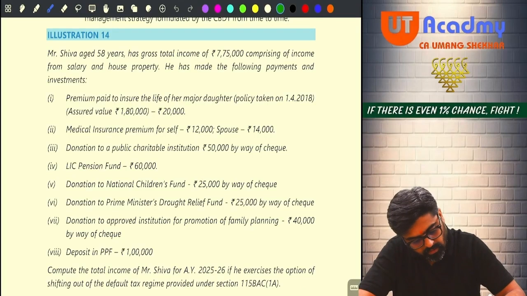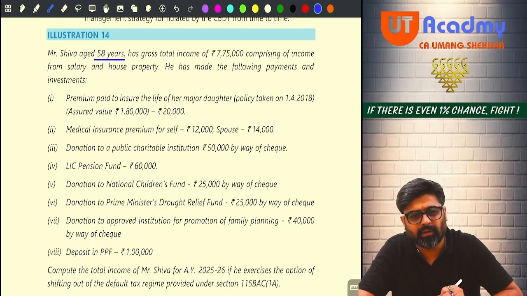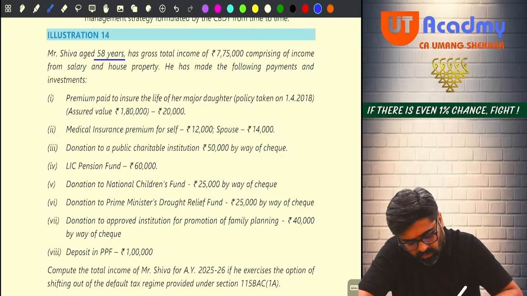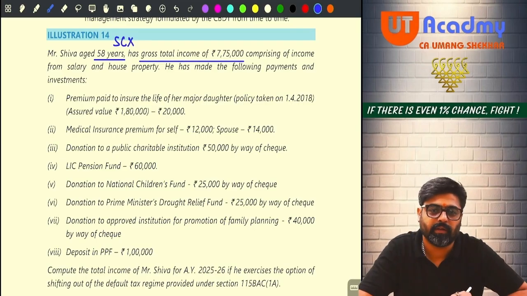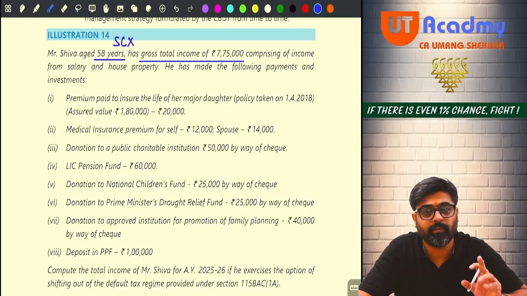See, Mr. Shiva, aged 58 years. An individual who is 58 years old, is he a senior citizen or not a senior citizen? Not a senior citizen. Okay. Has a gross total income of 7,75,000. Whenever the examiner does this thing, you have to thank him.